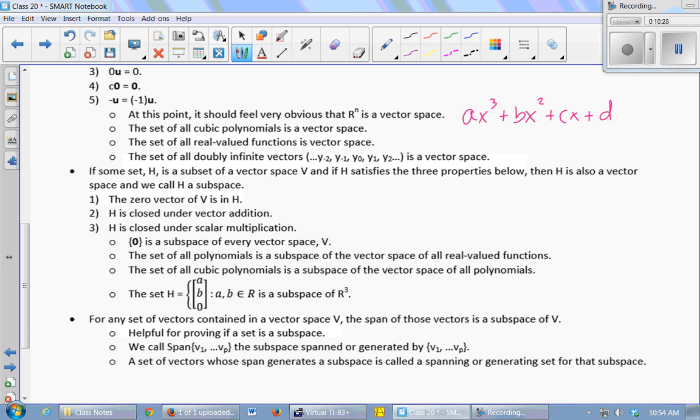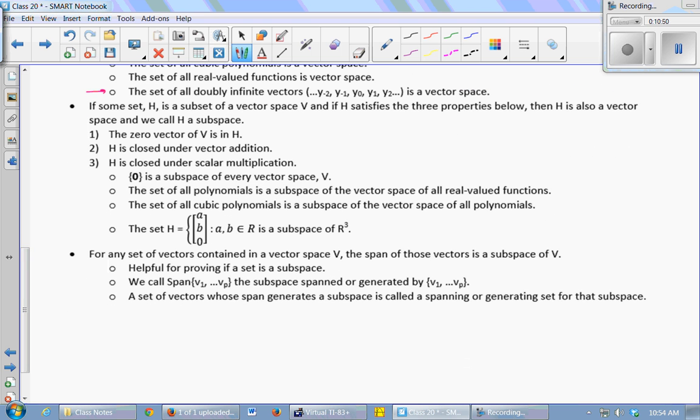Doubly infinite vectors, I wrote that horizontally, is also a vector space. So instead of saying R3, we could say R infinity, right? Vectors that go on forever to the left and forever to the right make a vector space. These were used in signal sampling, something like that the book talked about.